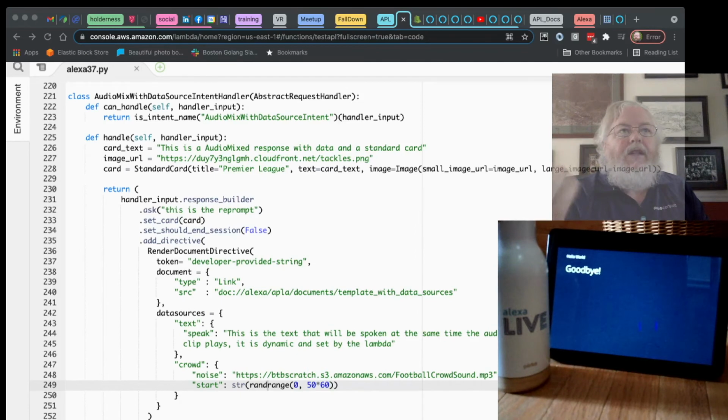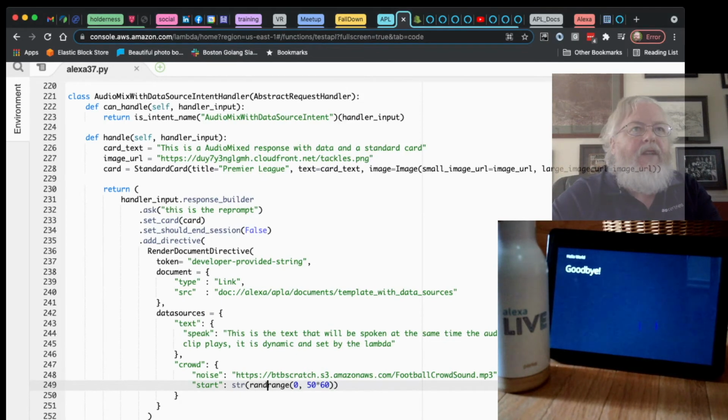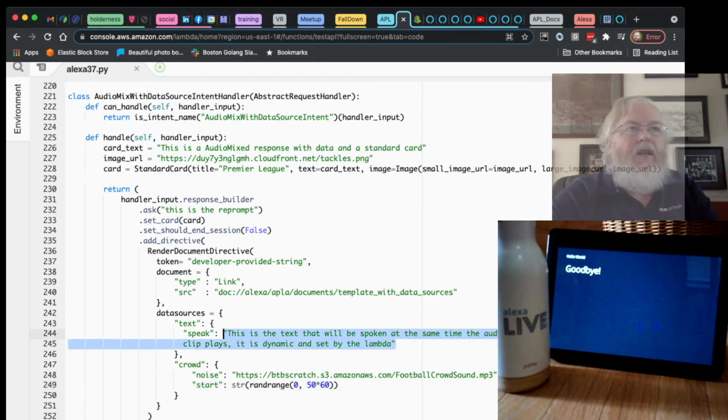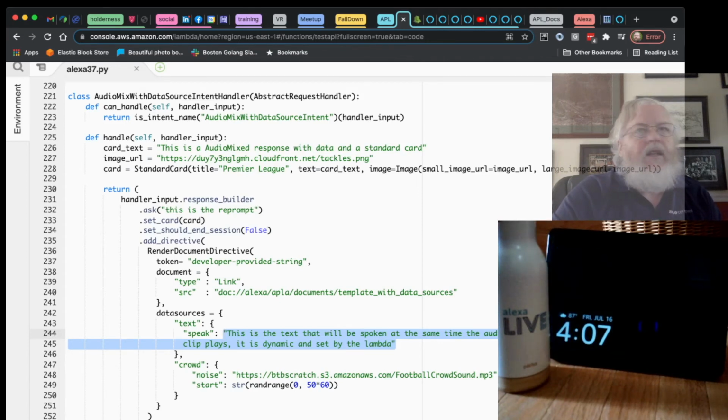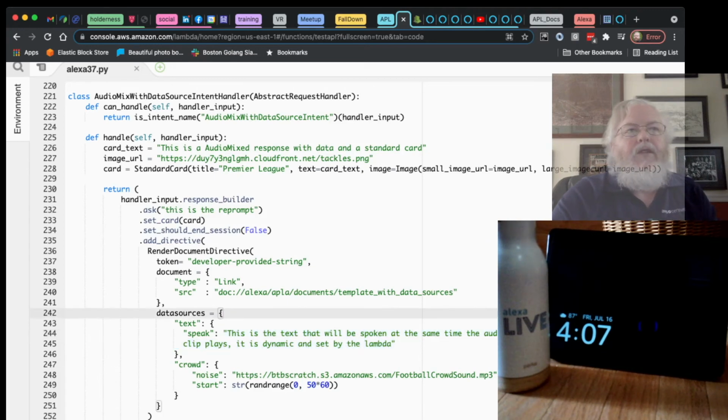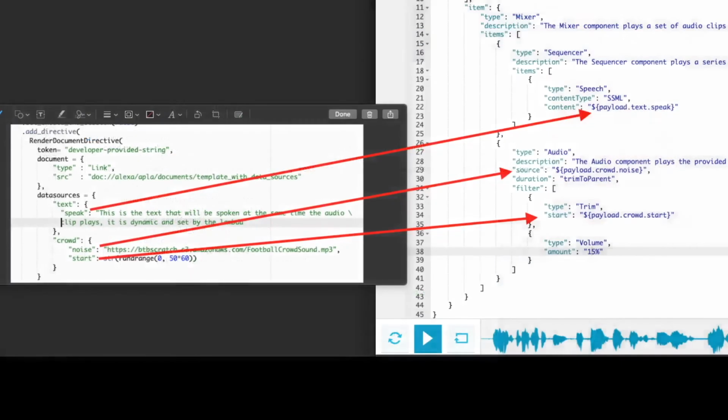So a couple things to notice in that example. One, that we were using dynamic text that we had in the lambda, so we can change it every time we run. The second thing is that the volume was quite a bit reduced, which is handy. So there are all kinds of filters you can use for volume, ramp up, ramp down, and so on. Now, one of the tricks is associating your data sources here with the placeholders in the template.